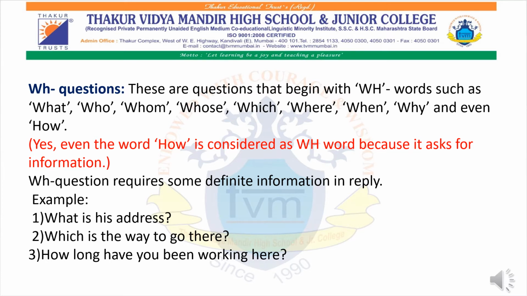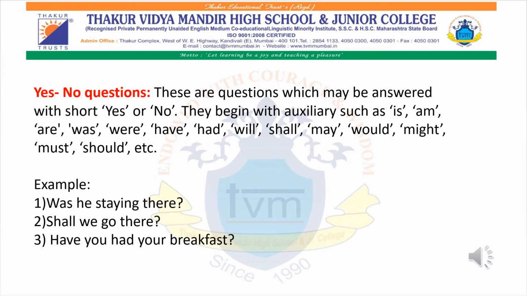Also, if I ask you what are you doing, you can't just say yes. You will either tell me that yes, I am studying, or maybe you can tell me I am sleeping. So see, when you ask a WH question, that opposite person is expected to give answer in a proper detailed manner. Okay, now when you want to just get an answer in yes or no format, then we have to use auxiliary verbs. I hope that you all know what are modal auxiliary verbs.